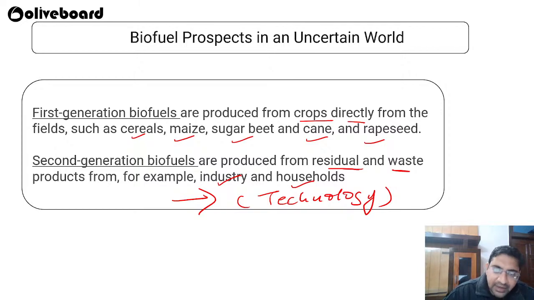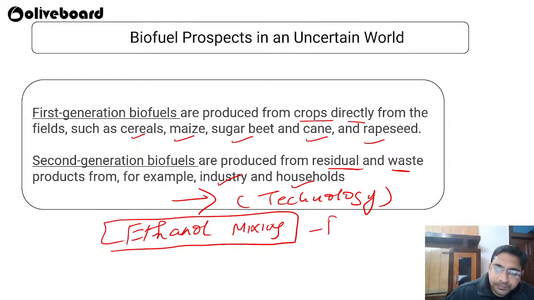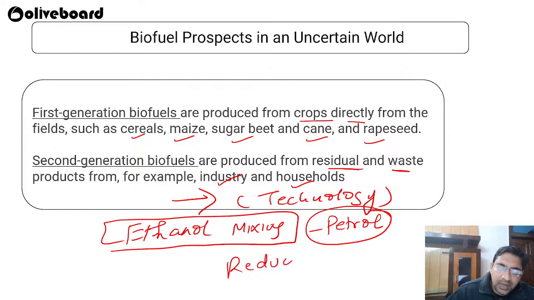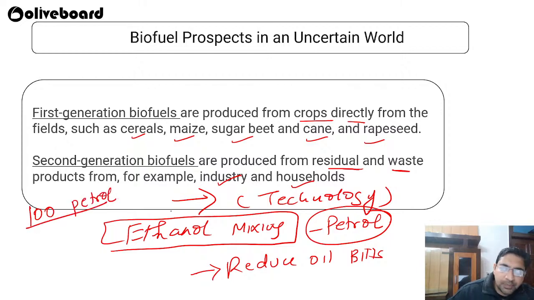Okay, right now ethanol mixing is going on in the petrol, because we have to reduce our oil bills. Oil bills mean we are importing our oil. So if we are mixing petrol with ethanol, like if earlier we were using 100% petrol, now we are getting mixed petrol. If we are mixing around 10% ethanol, then 90% will be petrol, right? So now the oil bill will be reduced.